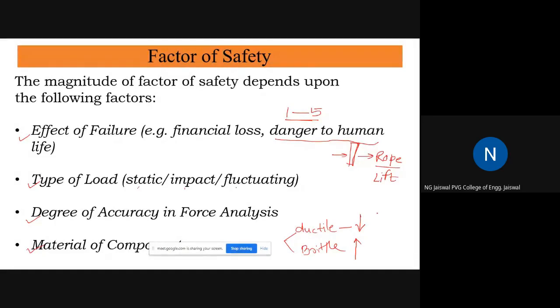The reason is that again, we can go to the corresponding stress strain diagram. The stress strain diagram of a ductile material is this way. What this means is that before actual breakage, before the actual breaking point, there is an indication that it will fail. Indication in terms of plastic deformation. What is plastic deformation?